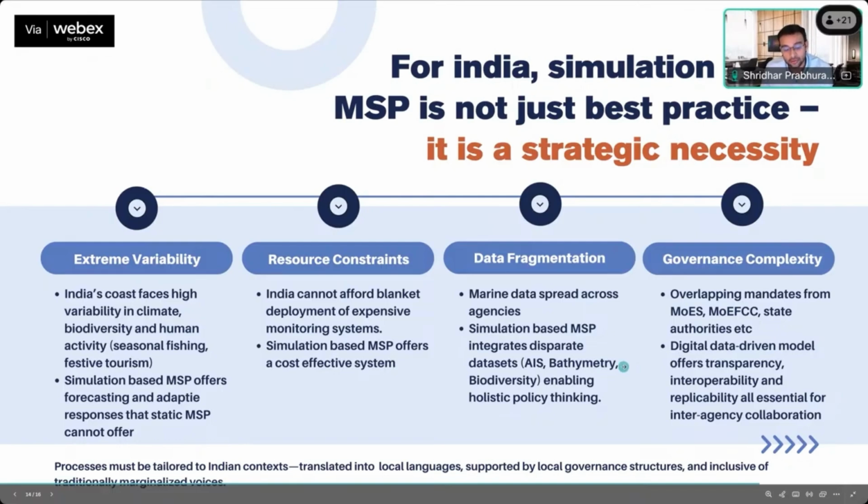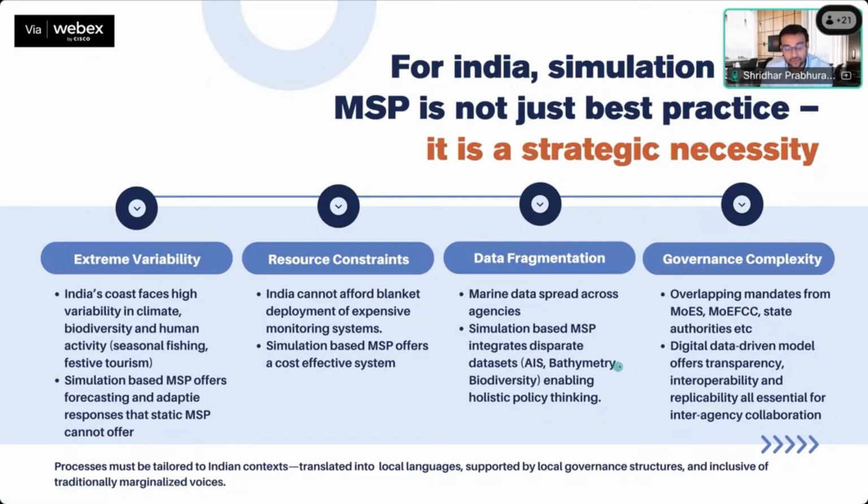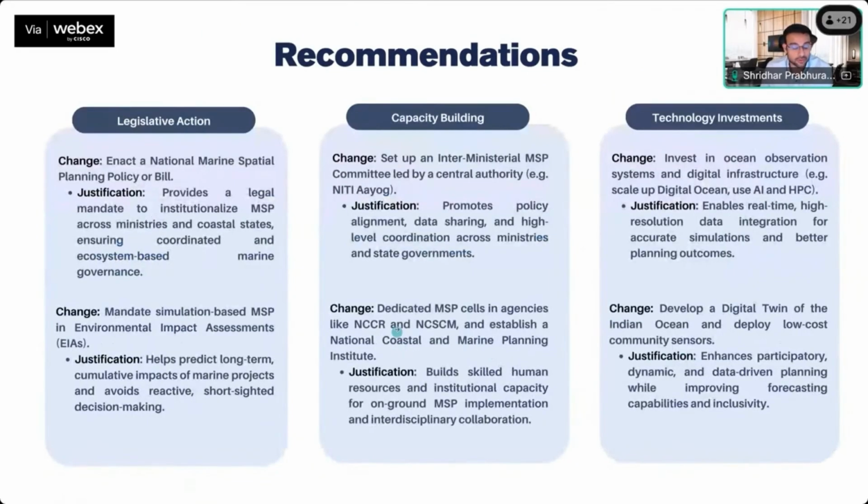Community involvement is extremely important. Such a tool will have to be translated into local languages and supported by local governments and stakeholders. So this is my last slide, coming to recommendations in terms of what we saw so far. What we essentially need are three forms that I have divided them into: the legislative action, capacity building, and the technological investments that we need to make.